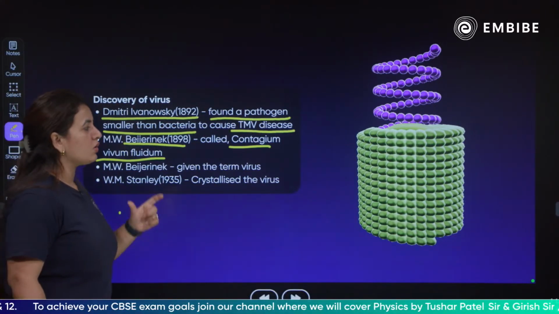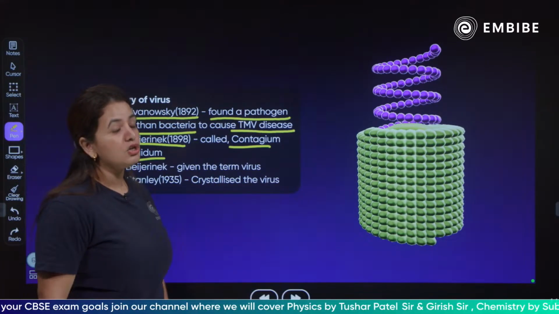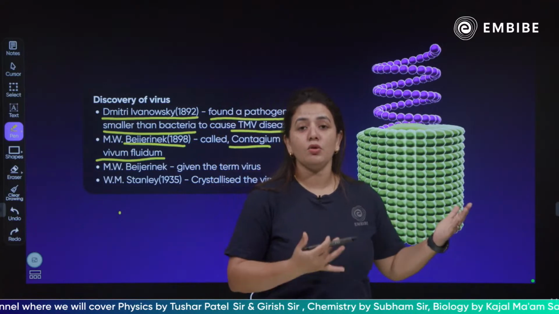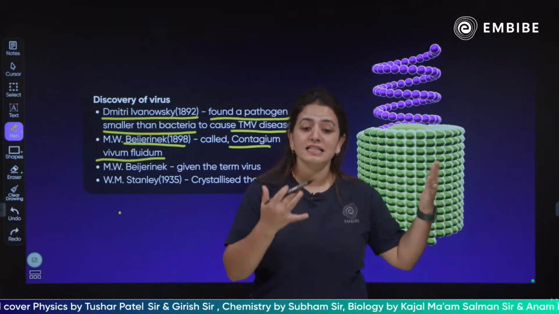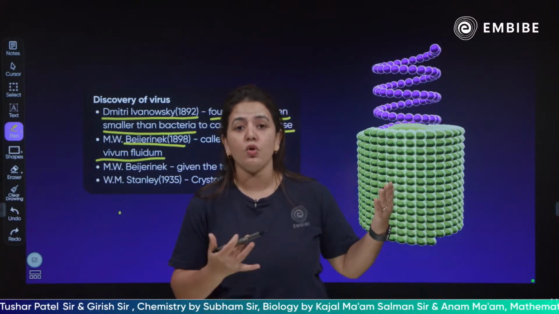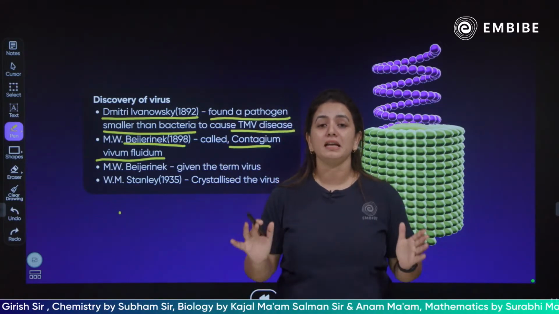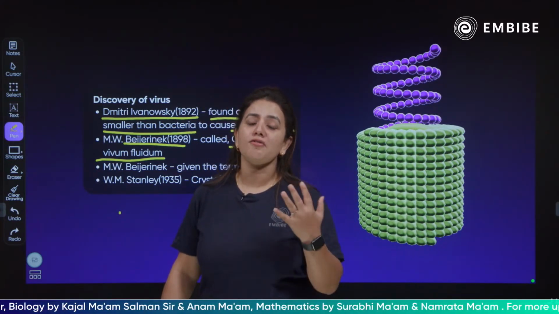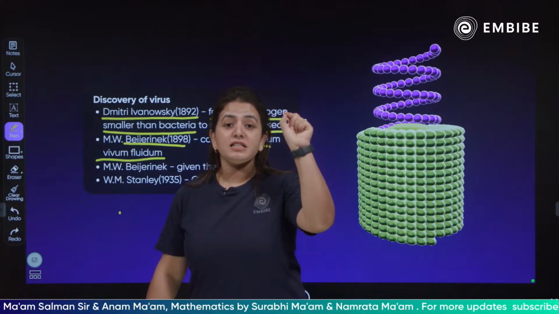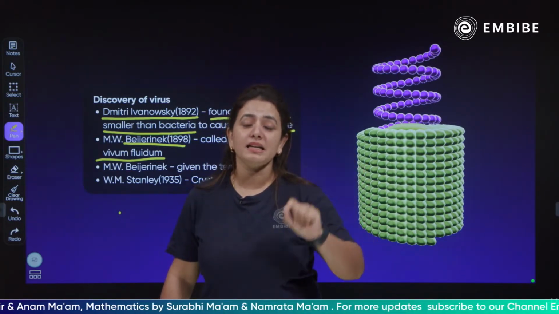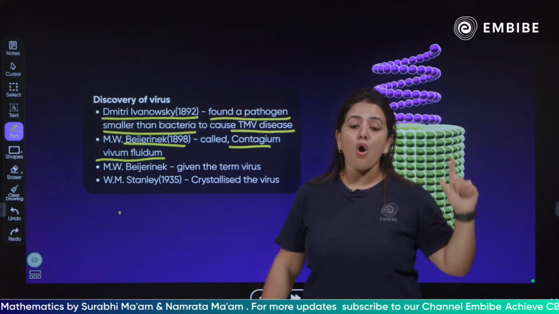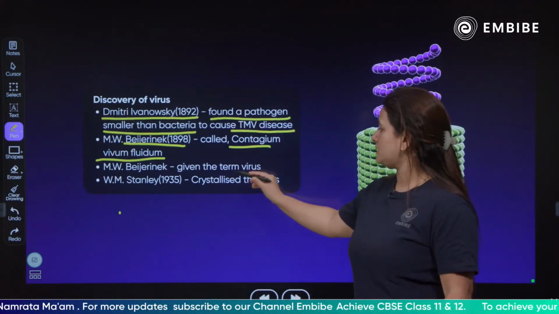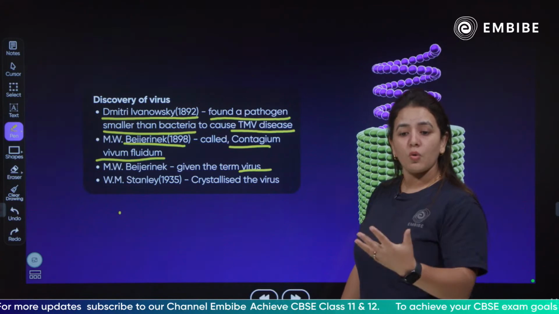Okay, and he also gave the term which we use in our normal language. You know that viruses have already caused so many deaths, so many calamities, so many had been victimized in the past few years only. You know that the COVID virus has infected so many people and has taken a toll on a lot of people's lives. That was also a virus. So this smallest pathogen, even smaller than the bacteria, has caused so much havoc all over the world. Okay, and Beijerinck also gave the term virus, which we also call as COVID virus.